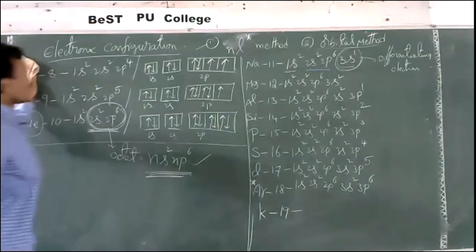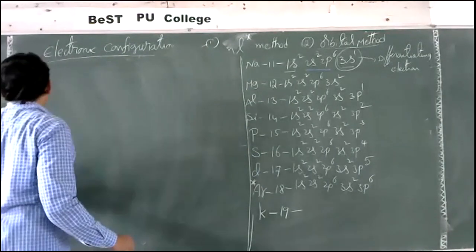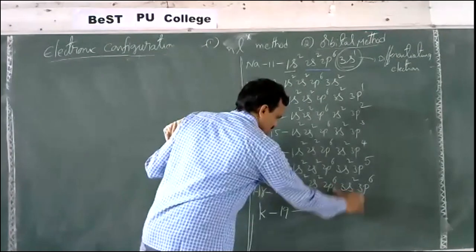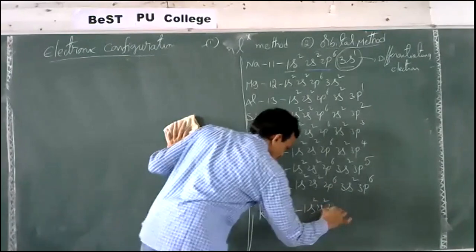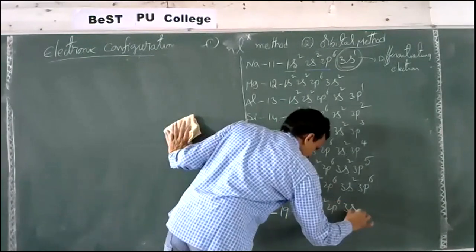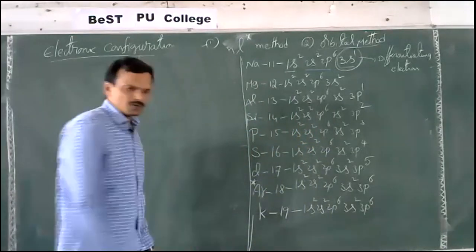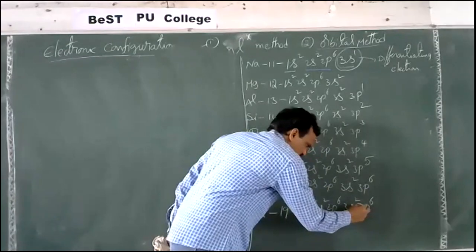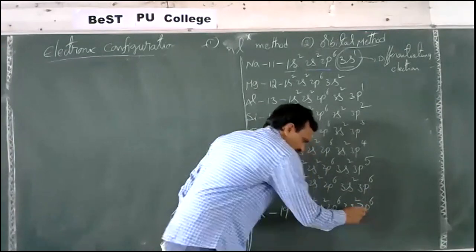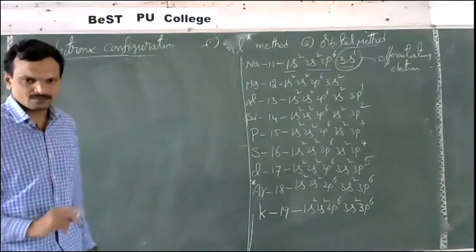Then potassium, atomic number 19. What is its electronic configuration? Up to 18 electrons it is as it is: 1s2, 2s2, 2p6, 3s2, 3p6. The 3p subshell is completely filled. Next, the electron will not enter into 3d but into 4s.